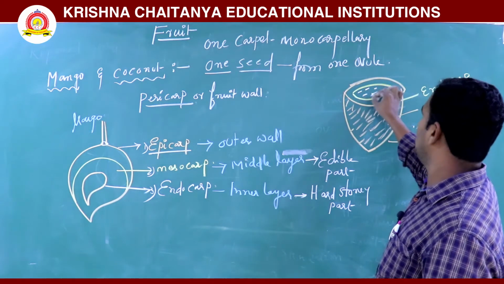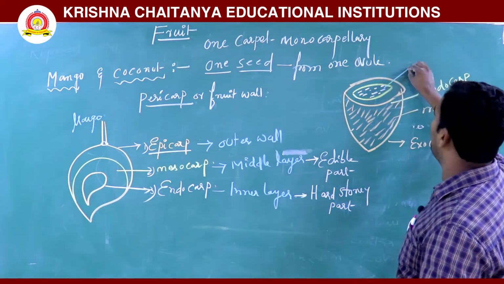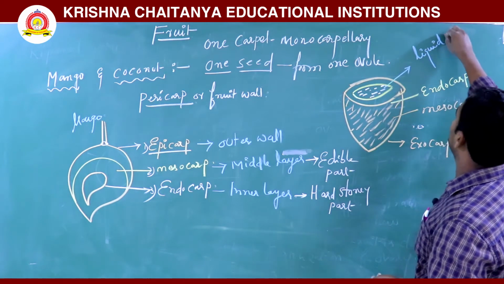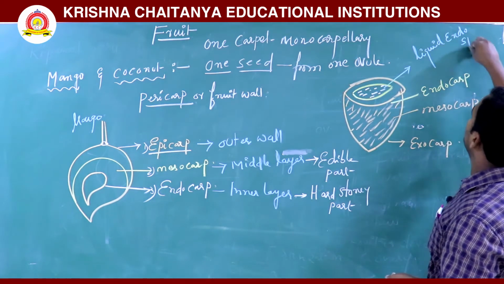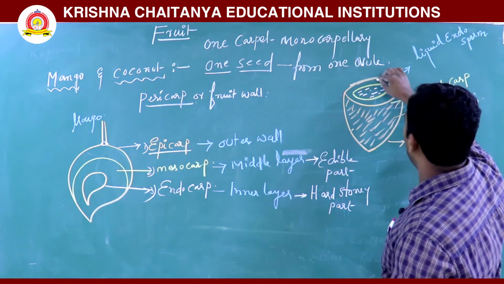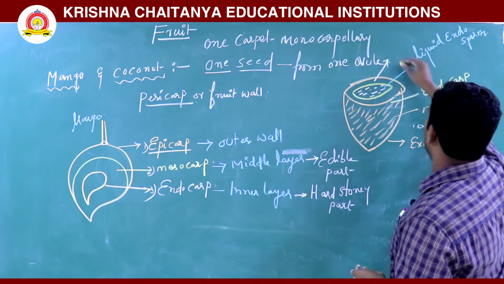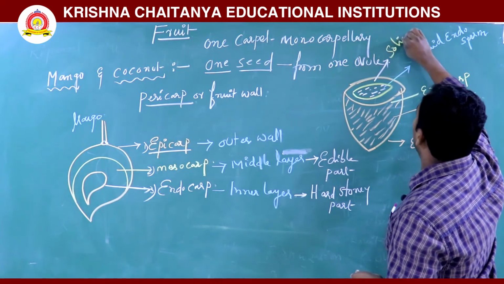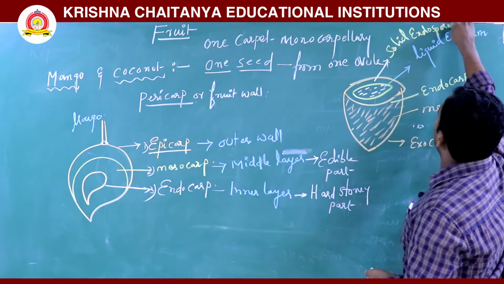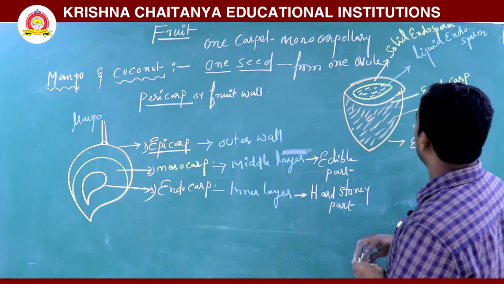Here the liquid is nothing but coconut water. It is also an edible part. This is the liquid endosperm, and it is surrounded by the kernel, that is kobbari, you know. That is the solid endosperm. Here a small embryo is also there.